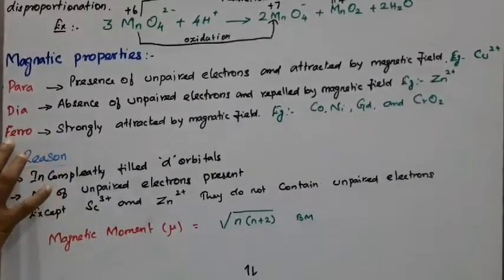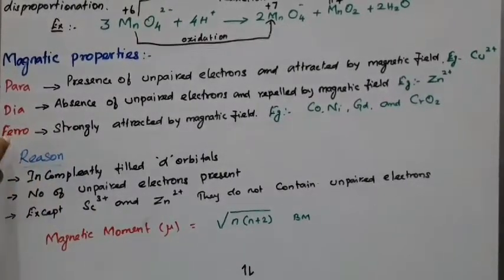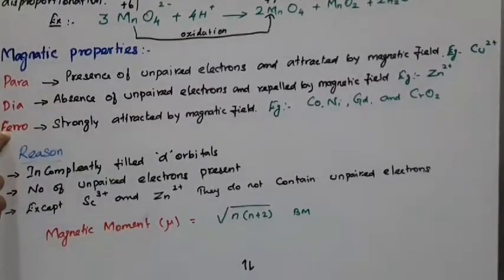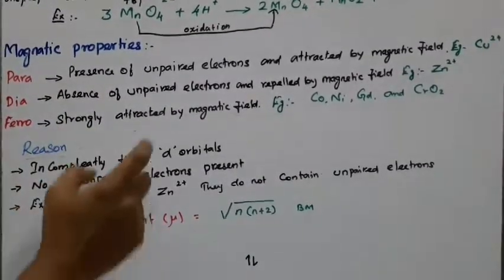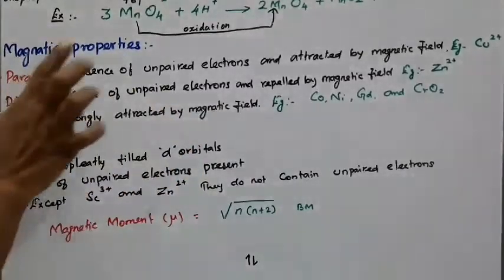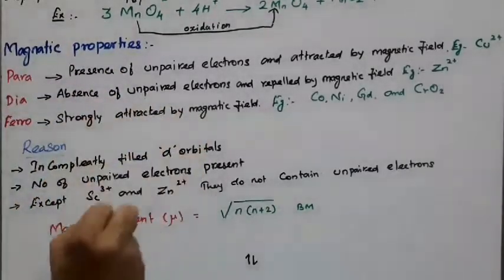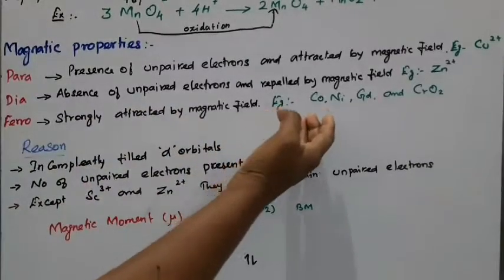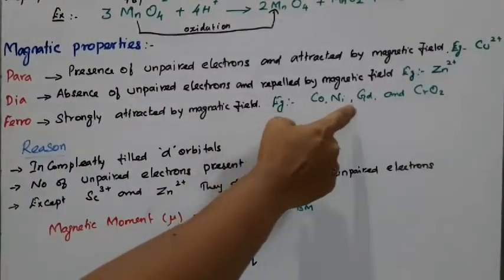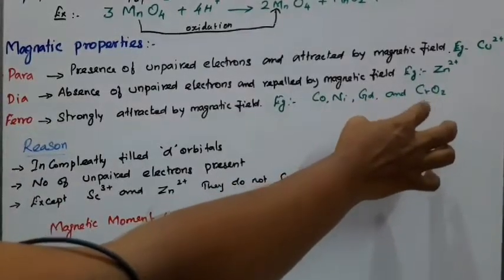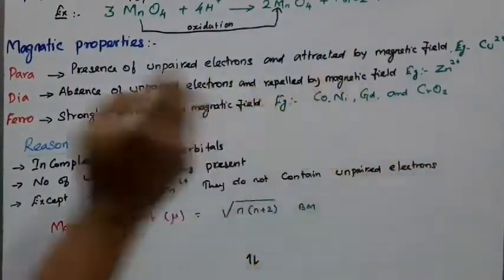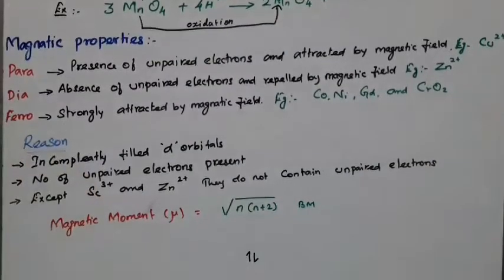Then ferromagnetism, strongly attracted by the magnetic field. This is an extreme form of paramagnetism. Here I have written some examples: cobalt, nickel, gadolinium, and the only compound CrO2, chromium oxide. So it has ferromagnetic properties.